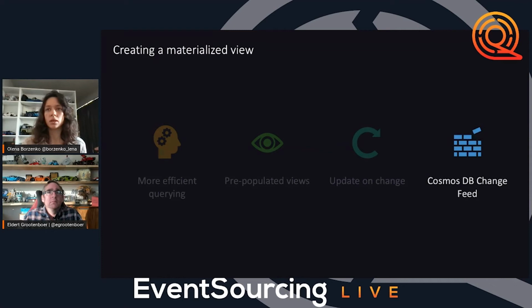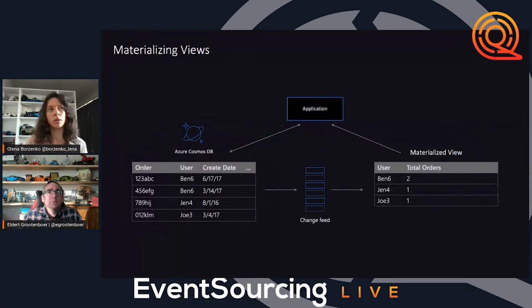A bit of detail on how the change feed actually works and what the materialized view looks like. When we have our application and we write some data, as you can see on the screen, it's some order information, user information, and create date, and there could be much more.